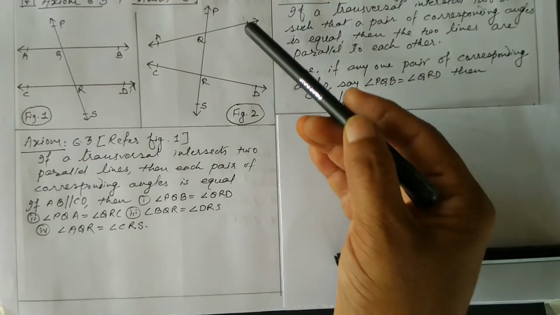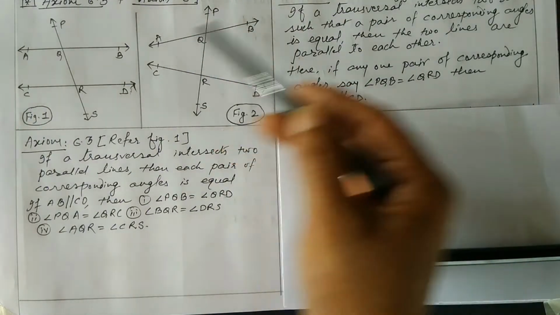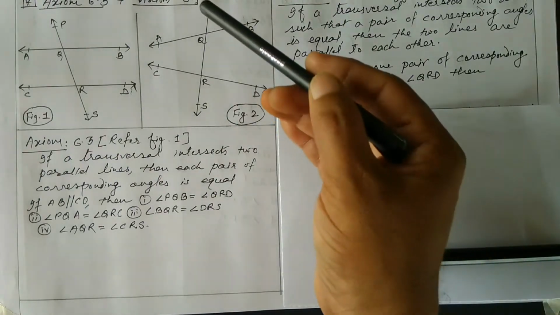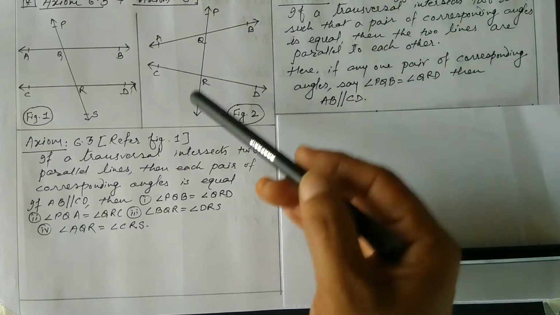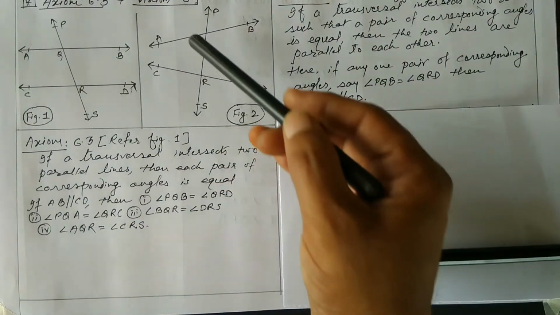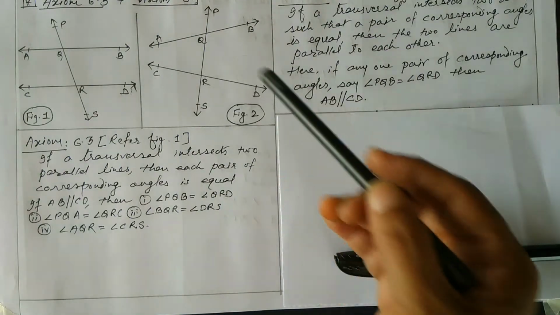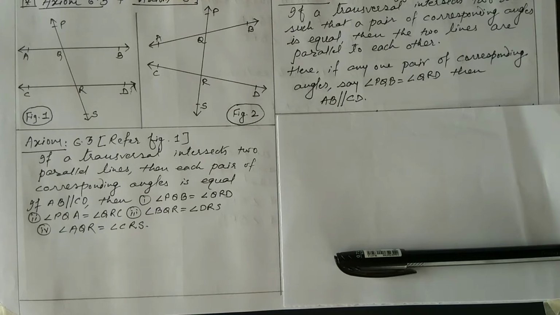Or you can say if BQR is equal to DRS, then also AB is parallel to CD. Or PQA is equal to QRC, then also AB is parallel to CD, as well as AQR and CRS are equal, then also AB is parallel to CD. So 6.4 speaks about how to prove parallel lines.